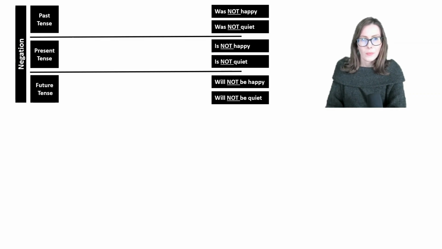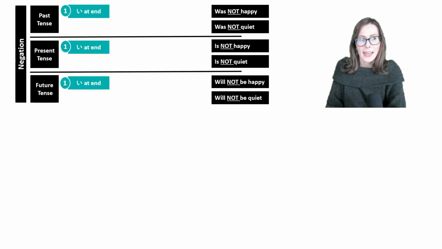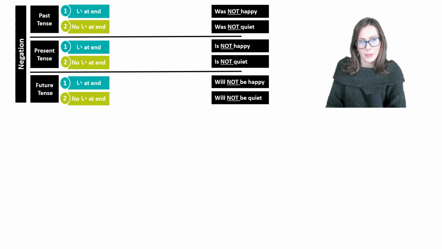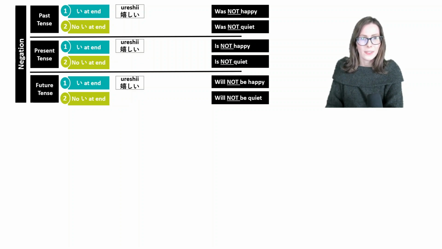What you need to know is that there are two types of adjectives in Japanese language, the ones that end in the hiragana I and the ones that do not end in the hiragana I. When it comes to the first category, happy is a great example. In Japanese, happy would be ureshi. As you could see, there is that hiragana I at the end. When it comes to the second category, quiet is a great example. In Japanese, quiet would be shizuka. As you could see, there is no hiragana I at the end.